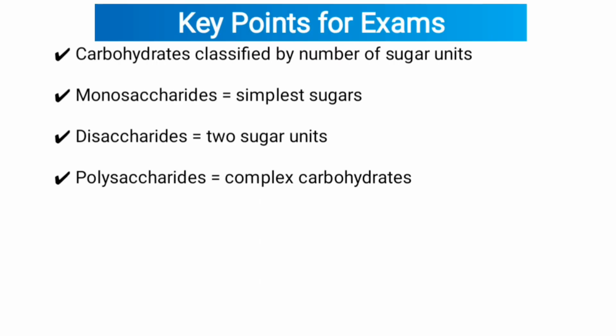Key points for exam. Carbohydrates are classified by the number of sugar units. Monosaccharides, simplest sugars. Disaccharides, two sugar units. Polysaccharides, complex carbohydrates. So, my dear student, this is all about today's lecture on classifications of carbohydrates.